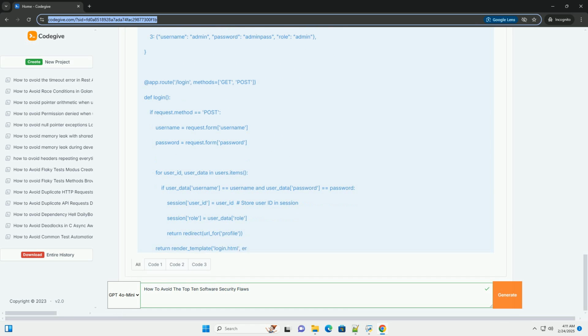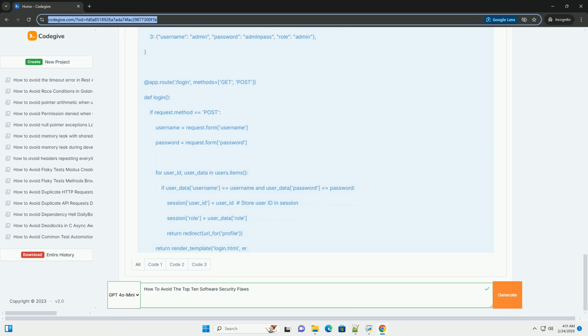Logging and monitoring: implement comprehensive logging and monitoring to detect and respond to security incidents. Regular security testing: conduct regular penetration testing and security audits to identify vulnerabilities.